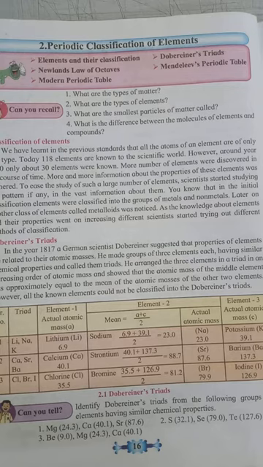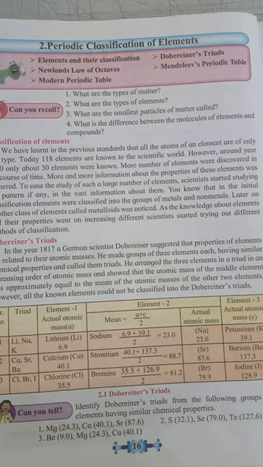Earlier, elements were classified into only three groups: metals, non-metals, and metalloids, as you studied earlier. But as discoveries went on, 100 elements came, so the study of the chemical properties of these elements became difficult. Therefore there was a need for classification. Many scientists tried to classify the elements.